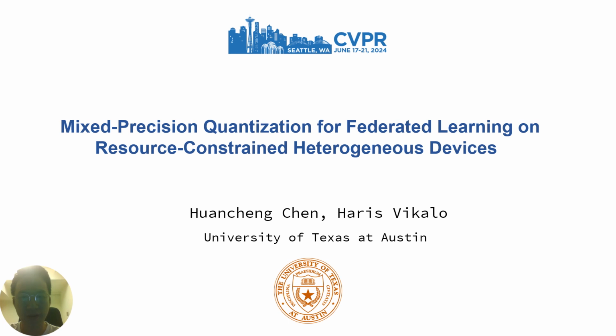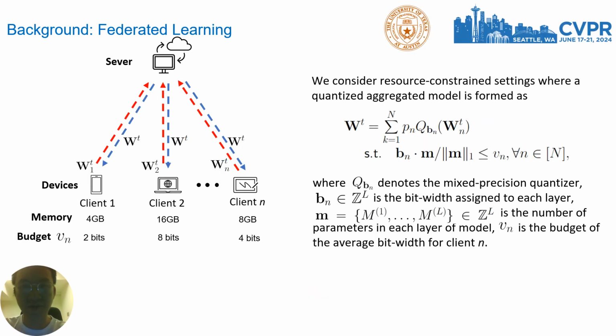It's my pleasure to present our recent work, Mixed Precision Quantization for Federated Learning on resource-constrained heterogeneous devices. We consider the federated learning framework in which client devices collaboratively train the global model by minimizing empirical risk without sharing their private data to the server. In the vanilla federated averaging algorithm, all clients are assumed capable of training and deploying a model with the same size, while in practice, an FL system may consist of devices with different resource constraints.